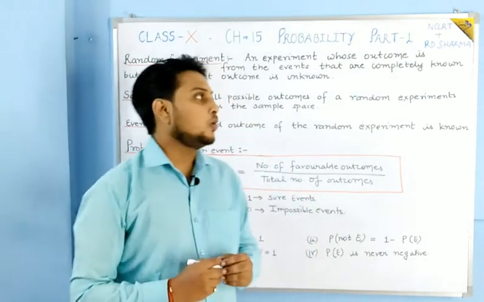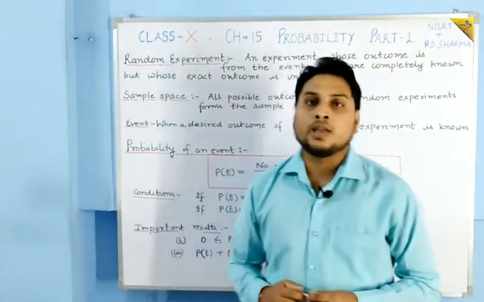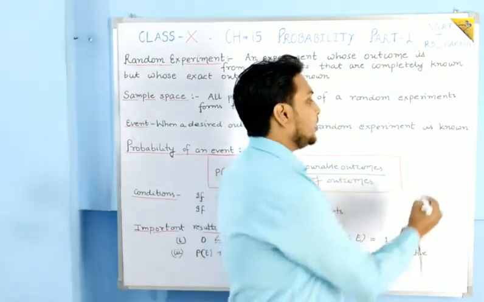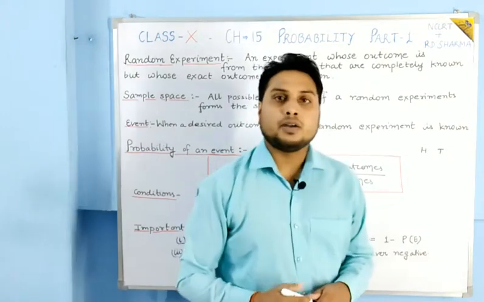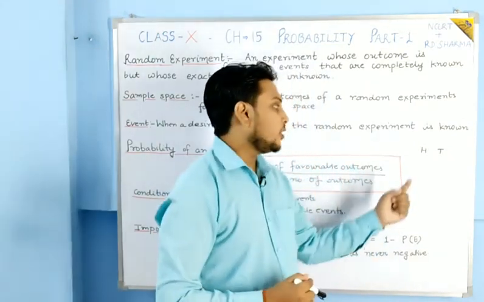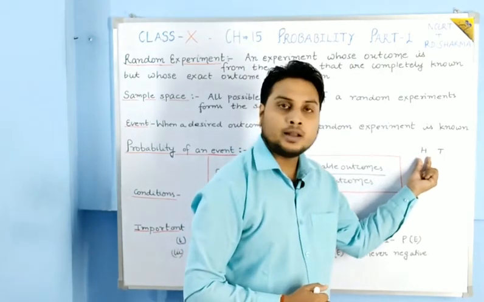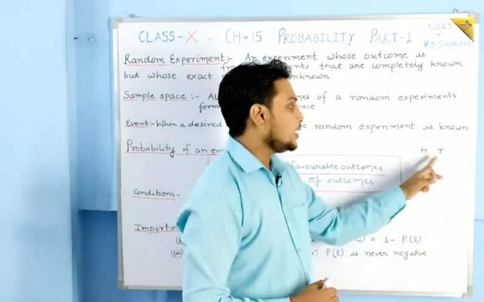So, for example, if a coin is tossed, then we have the results: either it will be head or it will be tail. So these are the results.